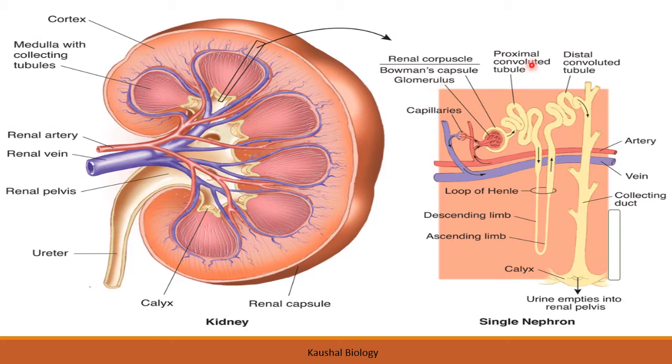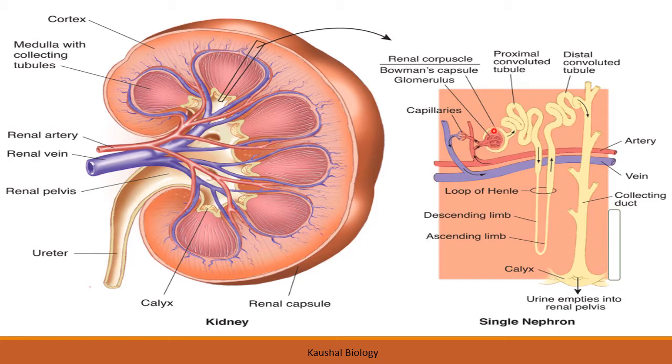So try to understand here. This is the nephron. We will see the nephron in a larger diagram. What is happening in this nephron is the blood. See, this is the artery which is bringing the impure blood, and it will go into this portion.